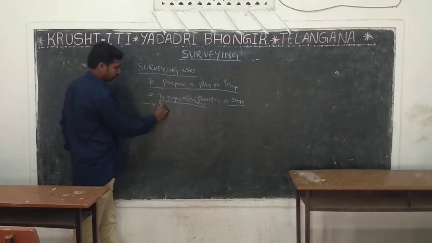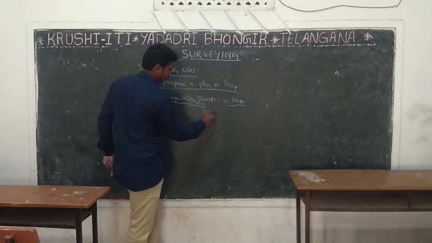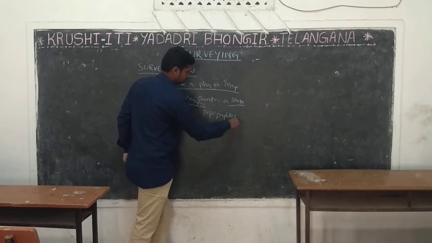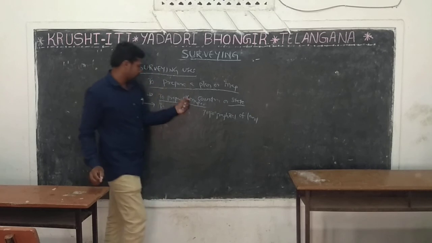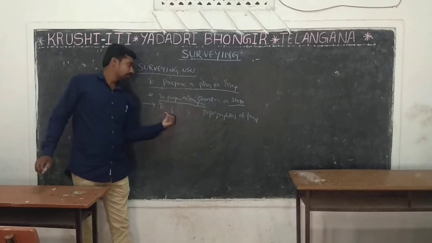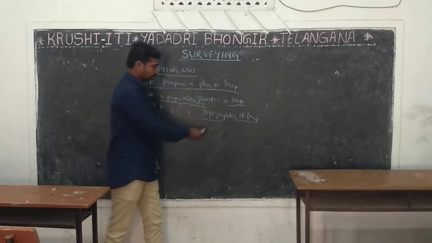Next, to prepare a topographical map of land. What is topography?